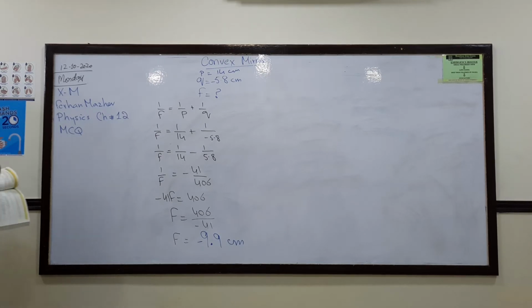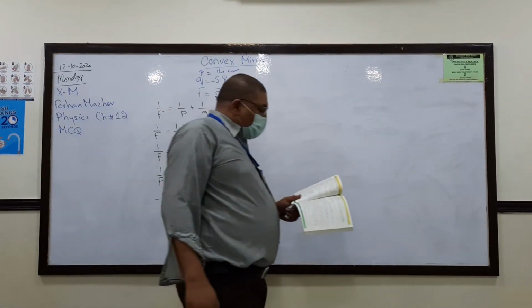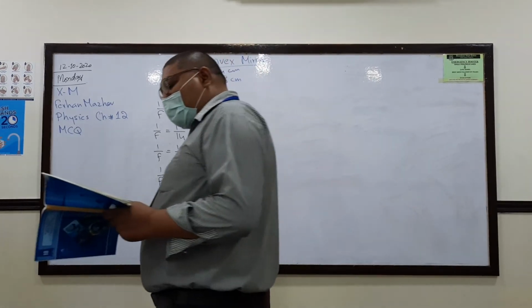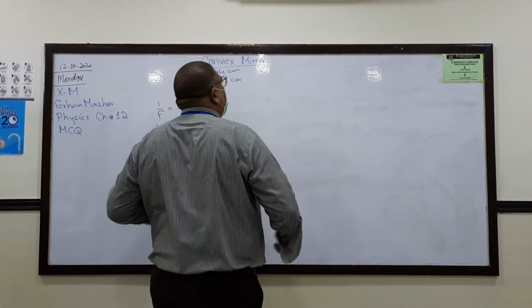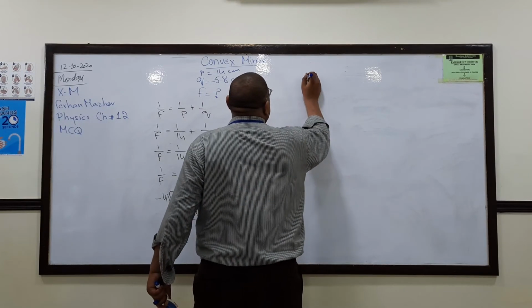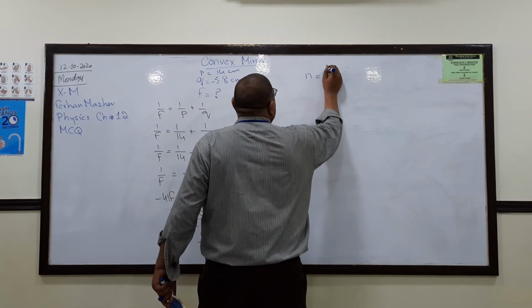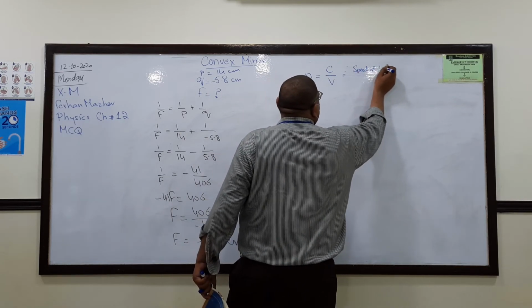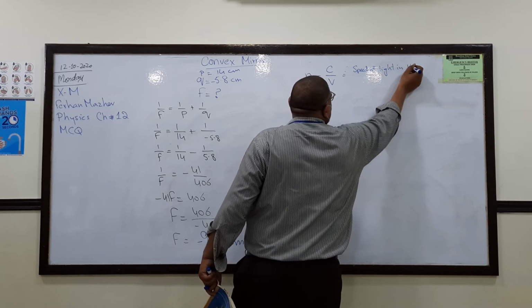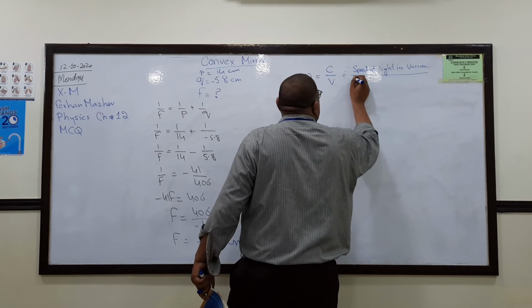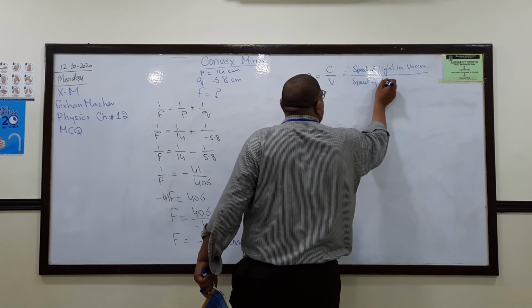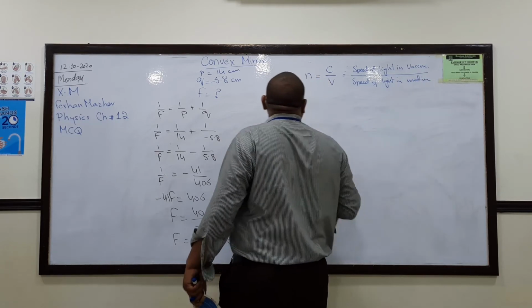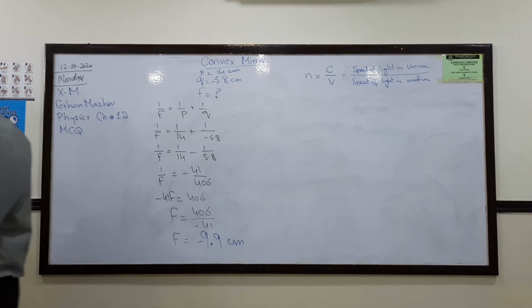The index of refraction depends upon the focal length? No. The image distance? No. The object distance? No. I have told you a formula. My refractive index is represented by c by v. This is the speed of light in vacuum or air divided by the speed of light in the medium. So you see the refractive index depends upon the speed of light.